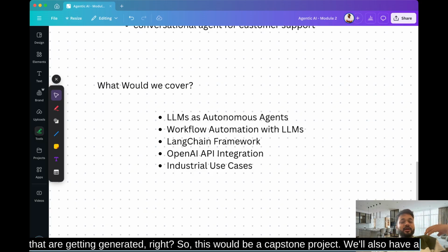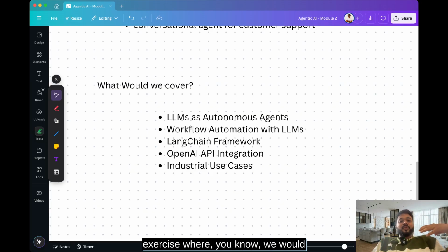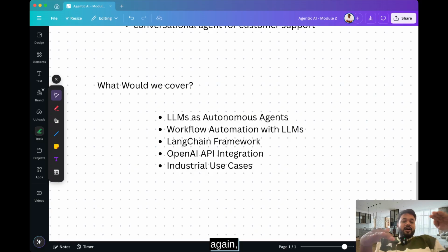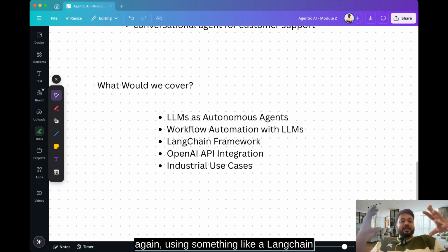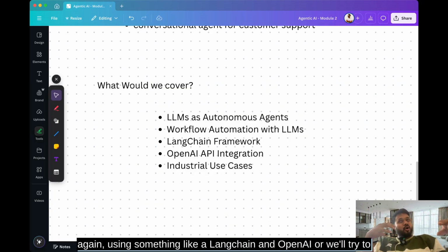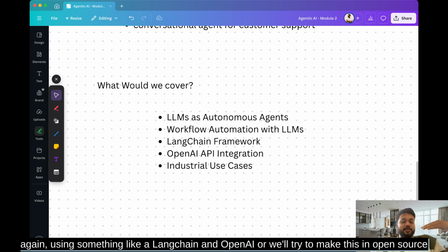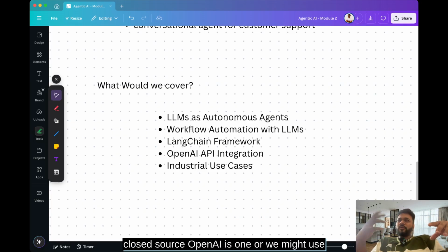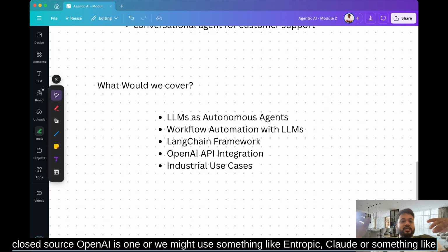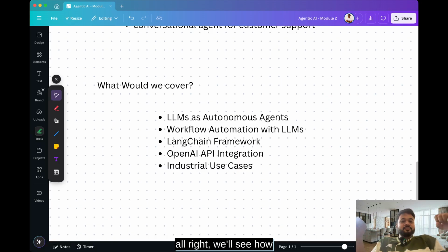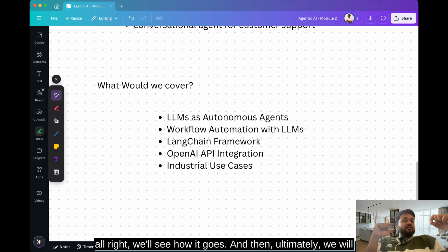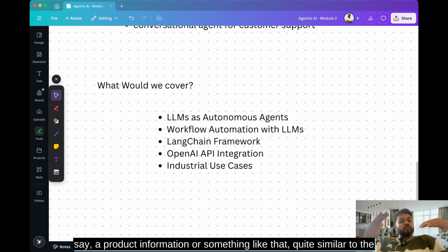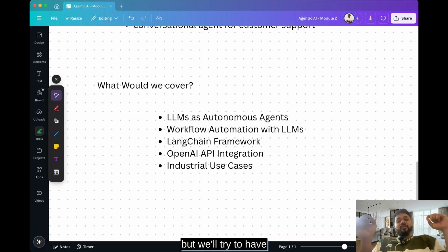We'll also have a hands-on exercise where we would be building an LLM-based, again, support bot. We'll try to create it again using something like LangChain and OpenAI, or we'll try to make this with open source LLMs rather than using closed source OpenAI's one, or we might use something like Anthropic's Claude. Right, we'll see how it goes. And then ultimately we will have a small knowledge base, say product information or something like that, quite similar to the capstone project that we did, but we'll try to have a QA chain over here.